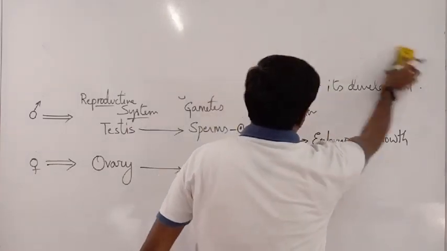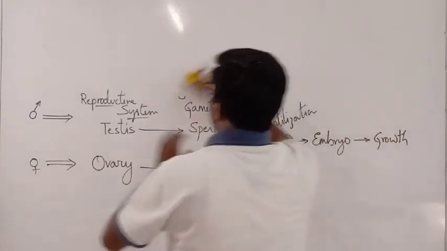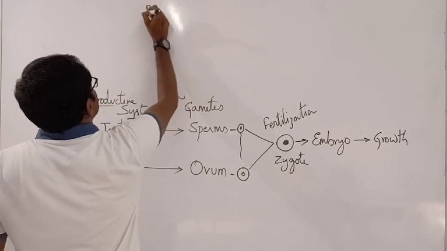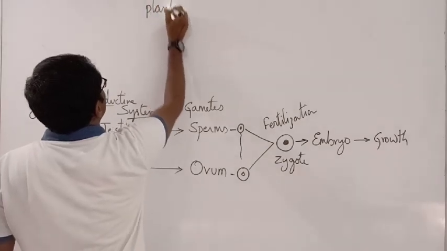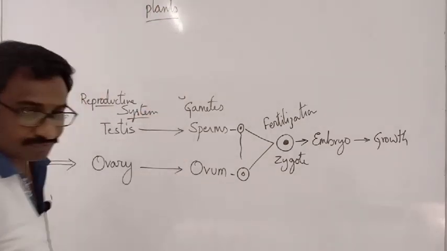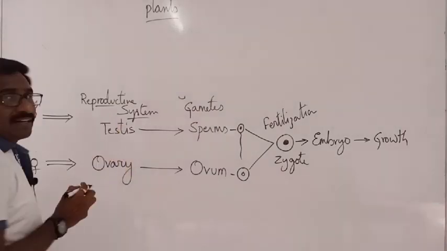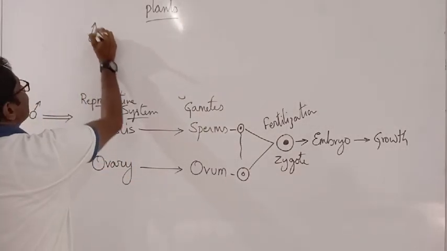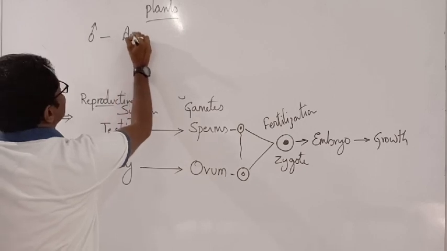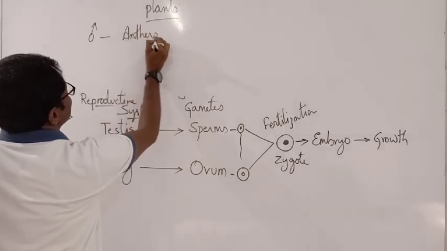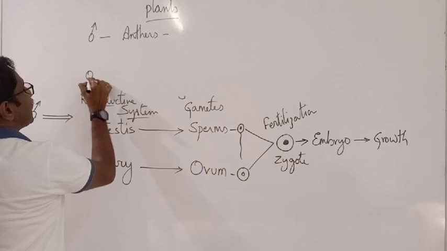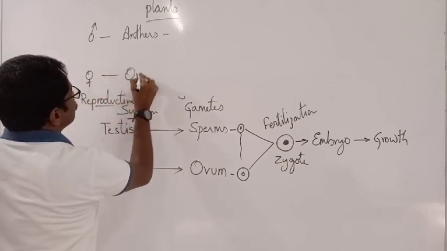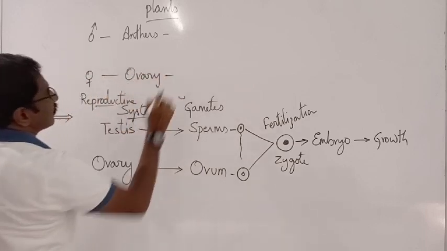But now if I talk about plants, how do we study embryology in plants? In the flower, the male reproductive parts are called anthers. Female reproductive parts are called ovaries.